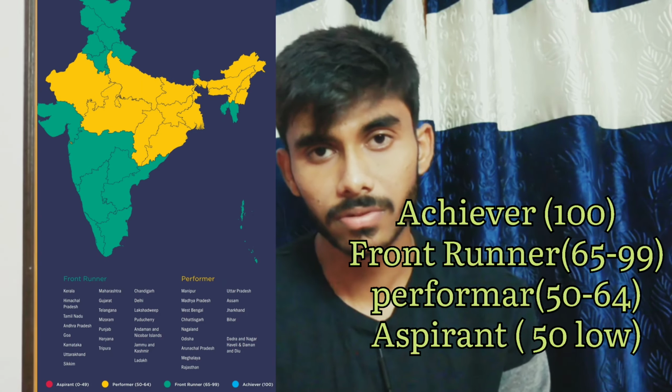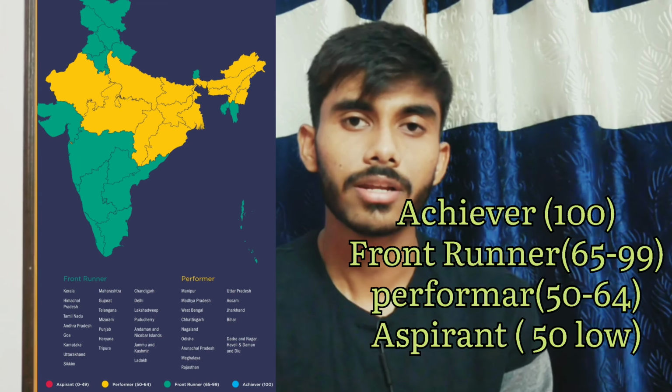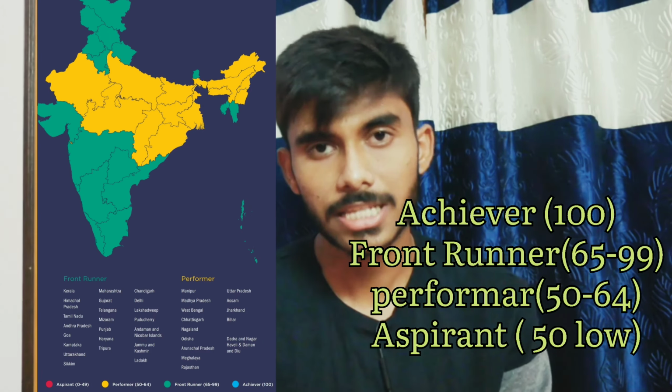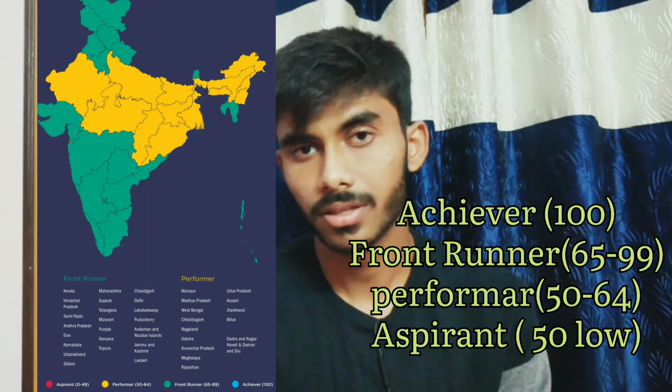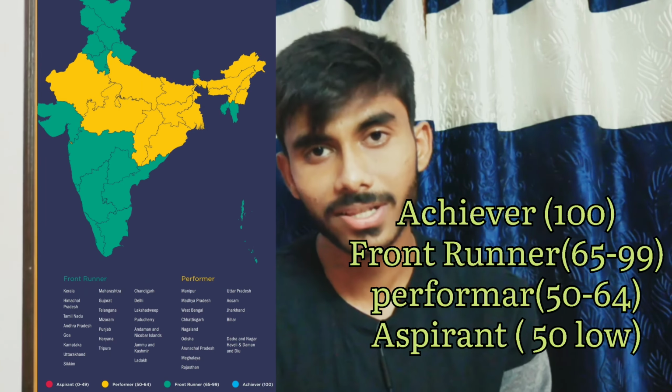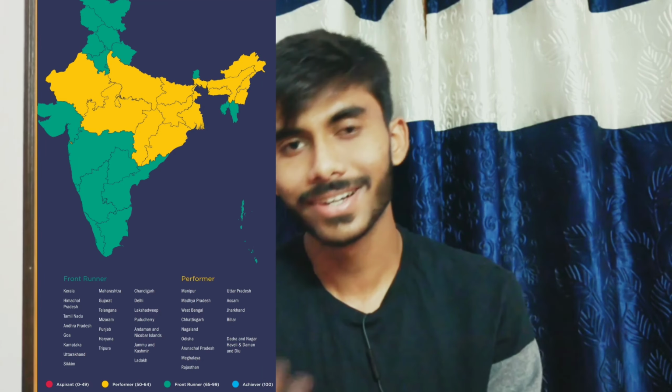So, Niti Aayog is like a teacher of the school, and these states are the students. The states take an exam and are given marks out of 100. Those at the top, scoring 100, are called achievers, then front runners, then performers, and then aspirants, who are below 50. That state is called an aspirant. No one is a loser. We cannot demotivate any state. They are aspirants. They also can develop.